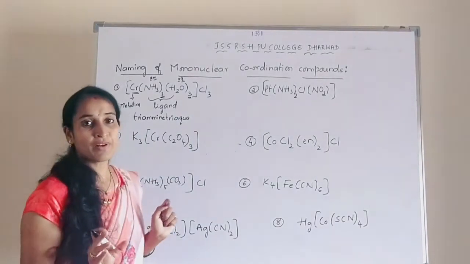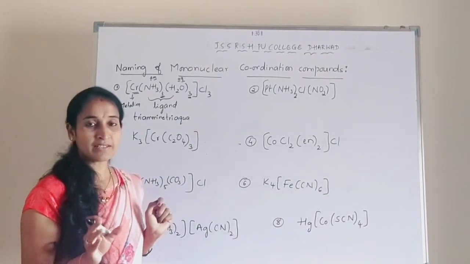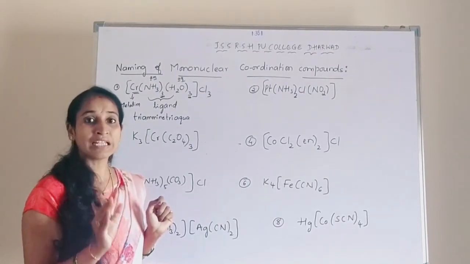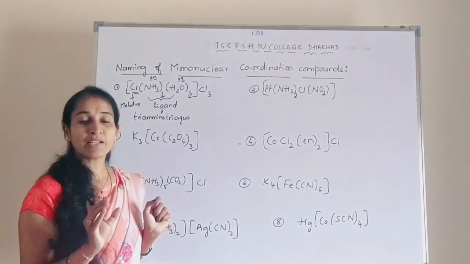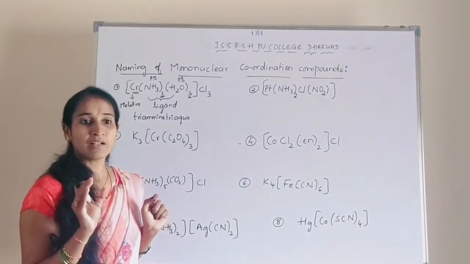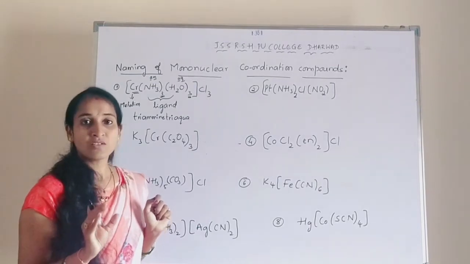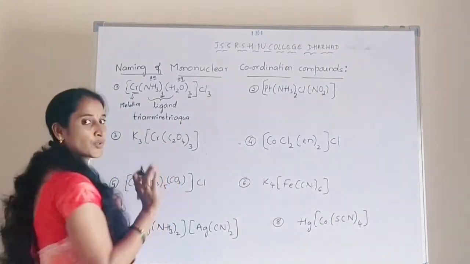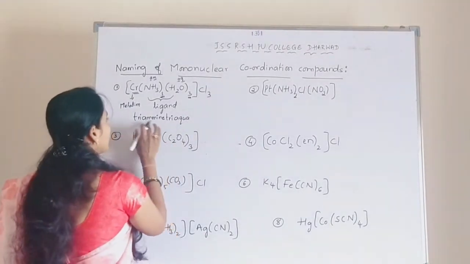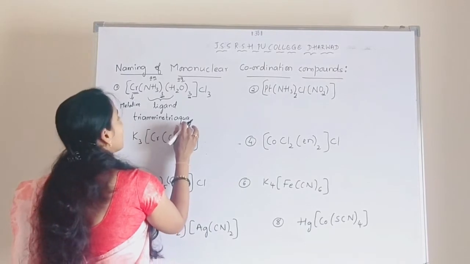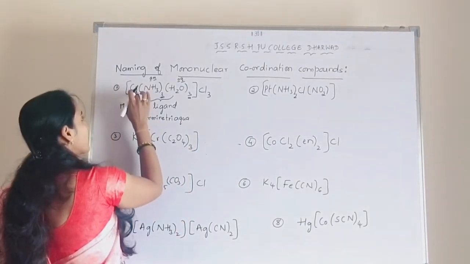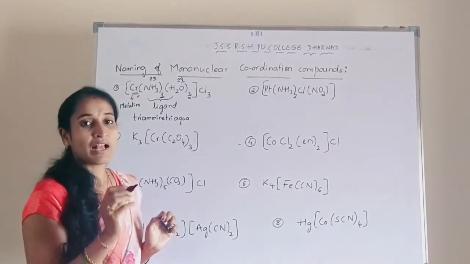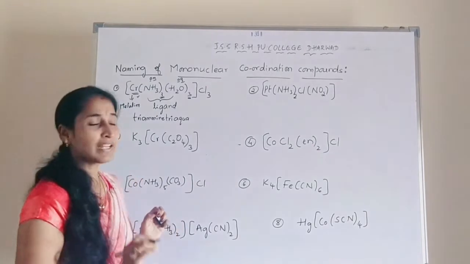One thing you should remember: whatever name is written should be in one word. Okay. No need to leave space between them. And whatever naming is there should be written in small letters. No need to use any capital letters. Understood? All the letters should be small. So triaminetriaqua. Then the name of the metal depends upon the charge on the complex ion. Either it may be a positive ion or a negative ion.